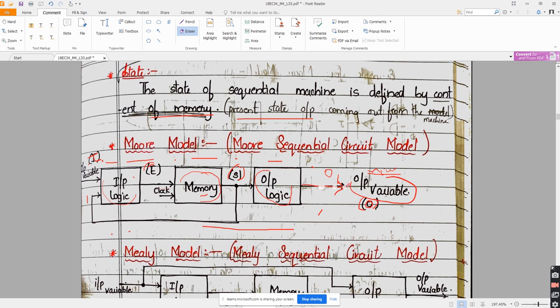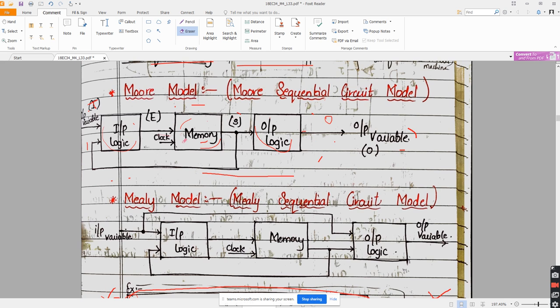Now we shall discuss what the Mealy model and Moore model are and how they look. I'll get back to the definition once again.